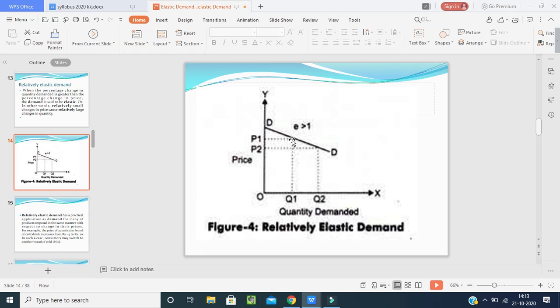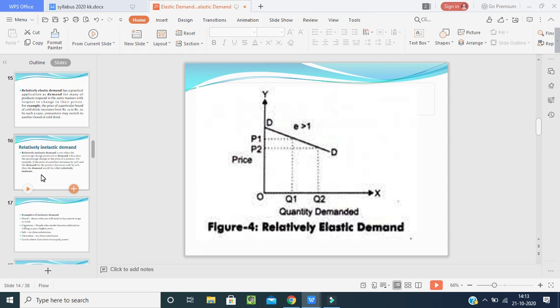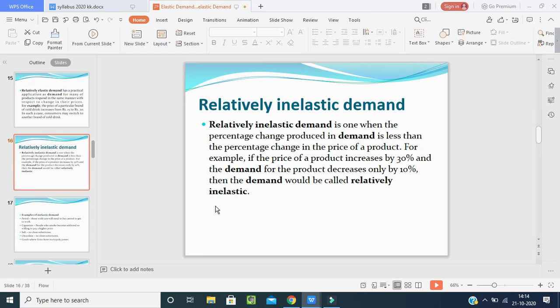When the price was P1, it is this much. When the price of the good is this much, then the quantity is this. So here it is coming slightly like a rectangular hyperbola. This is nothing but the relatively elastic demand. Now another one, relatively inelastic demand. What do you mean by that?